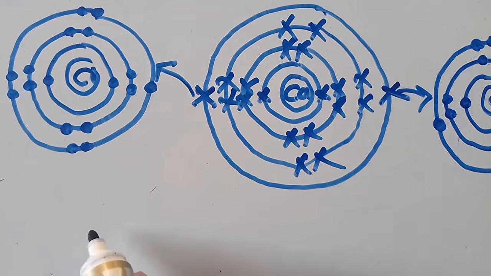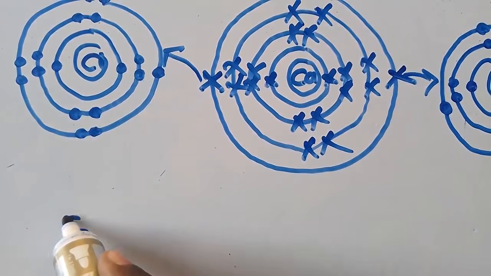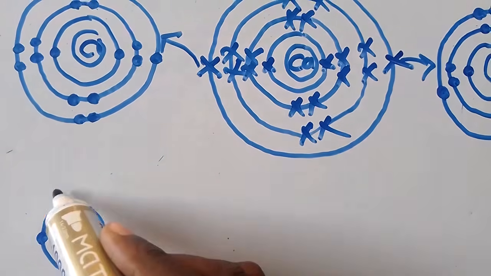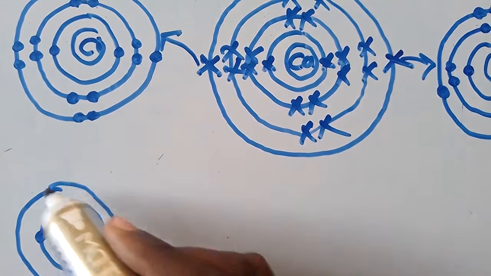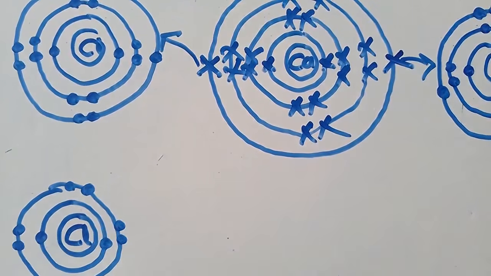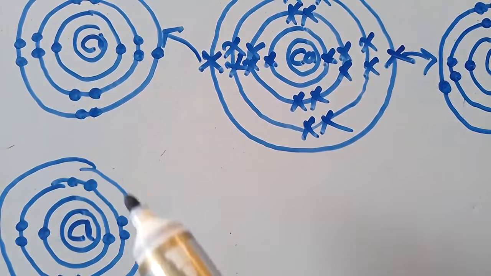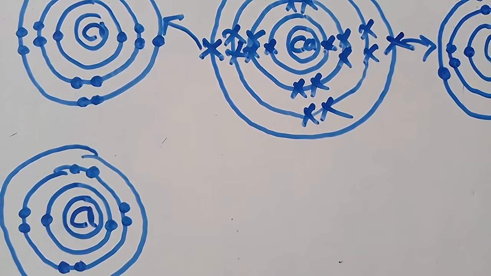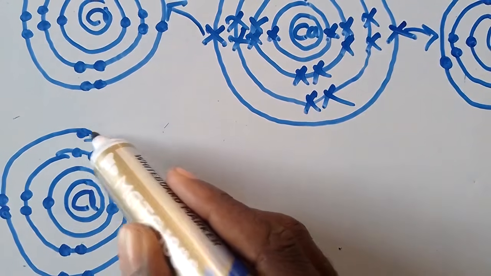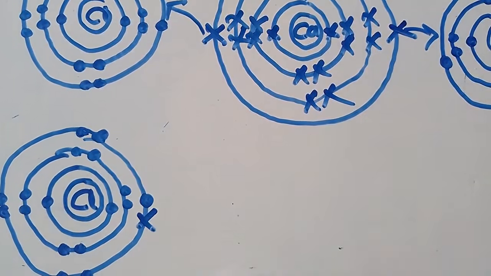Then I'm going to do this. I'm going to put chlorine this side. Then I'm going to do this. 2 electrons like this. This one is having 8 electrons. So 8 electrons like this. This other one also is having how many electrons? 8. It has gained 1. So this is what you are going to form. You do this. This is what we are going to form. Even here, it has gained 1 from calcium.